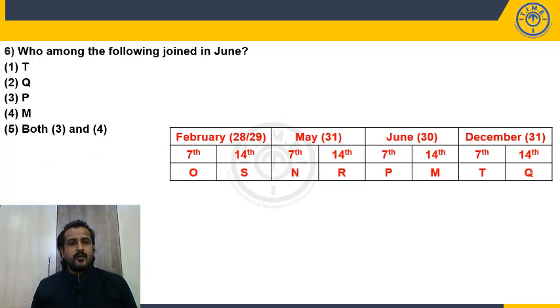Who among the following joined in June? P, M. P is in third option, M is in fourth option. So my answer is both 3 and 4. So choice 5.